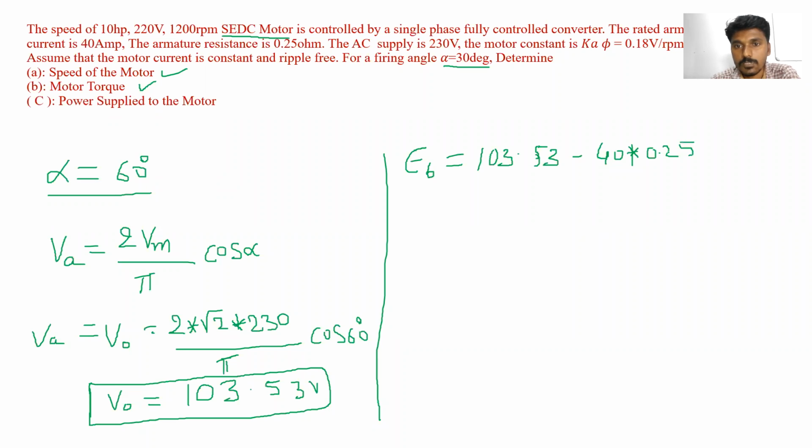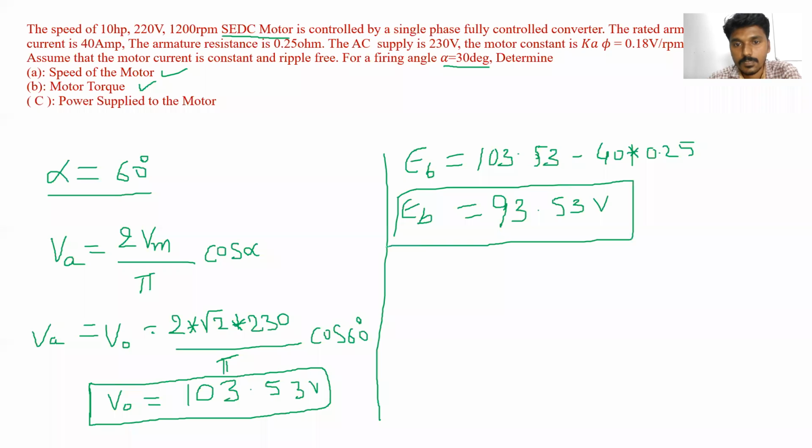What is the value of this one? 93.53 volts. EB is equal to 93.53 volts. Clear?